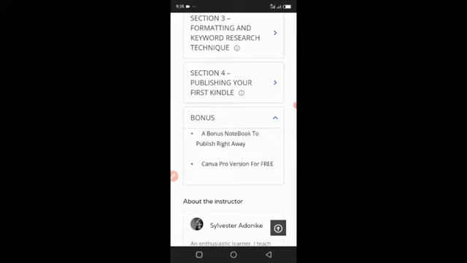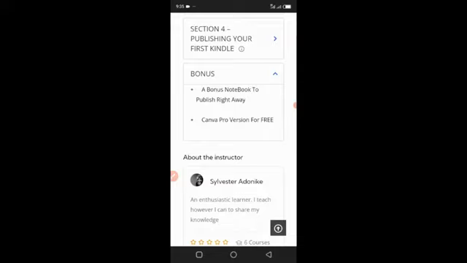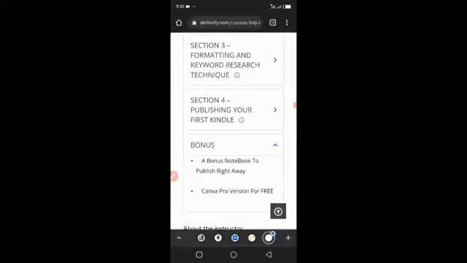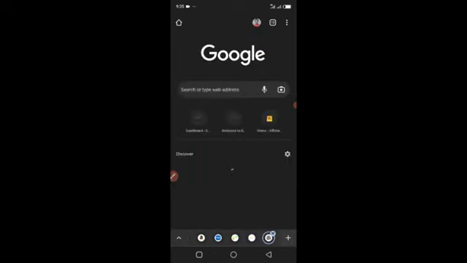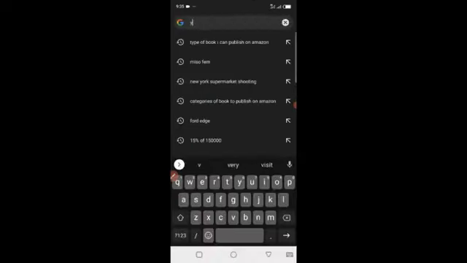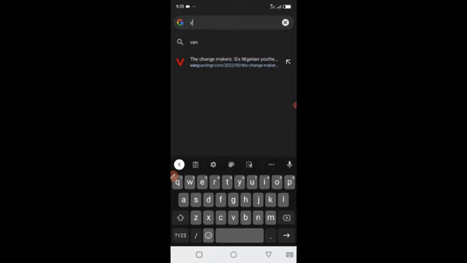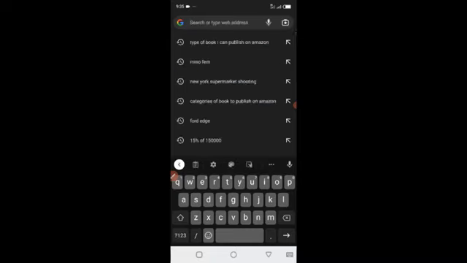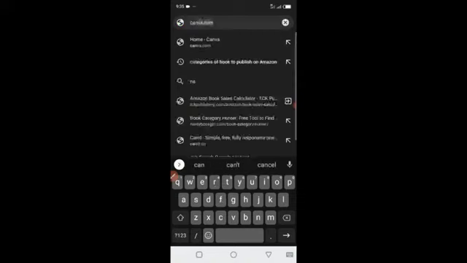You're going to get Canva Pro for your designs. Like I said, cover designs are very important in Kindle publishing, because they're what attract people to click on your book and see what it has for them. You have to know that getting a premium template is very important, and I've gone ahead to get this Canva Pro version for you, so that you don't have to do anything else. This particular Canva Pro is more than 50,000 naira if you want to purchase it personally, and it's a monthly payment. So let me look for Canva Pro so that you will see what I'm saying.